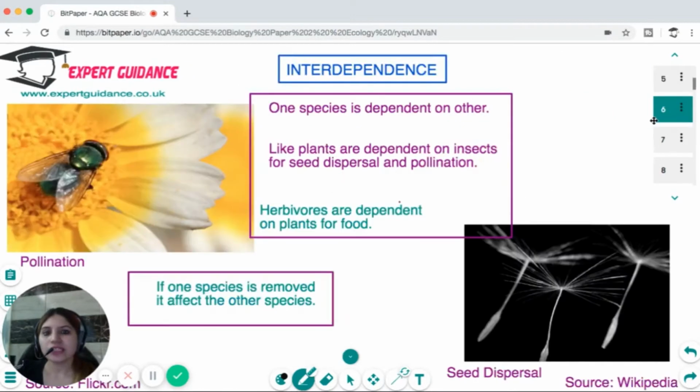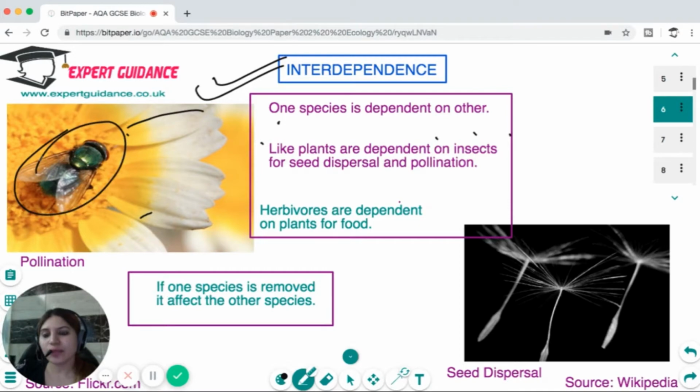Okay, so now let us see what is interdependence. Interdependence is when one species is dependent on another. For example, the plants or the flowers are dependent on the insects for their pollination, reproduction, and germination. Herbivores are dependent on plants for their food. So if one species is removed, it affects the other species, and this is known as interdependence.